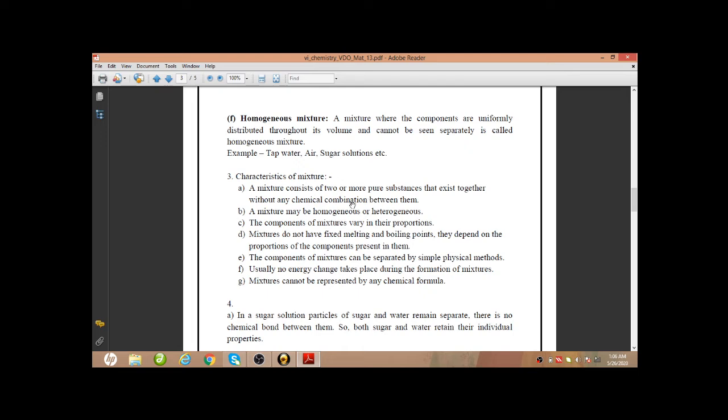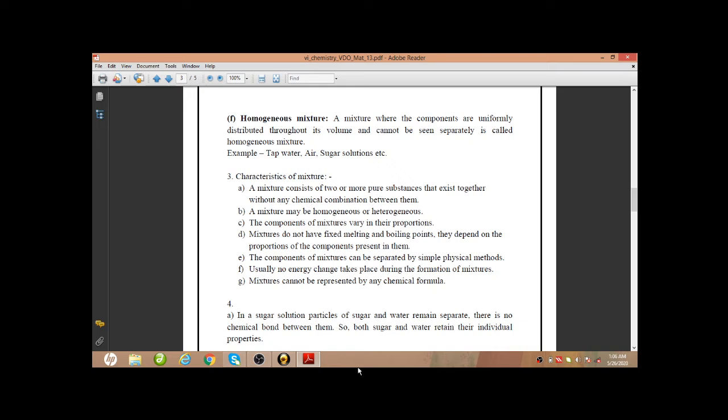Whereas in a compound, the substances or the elements will be combining chemically together, and there will be chemical combination between them in a compound. But for a mixture, the substances are just staying together, they exist together, but there will be no such chemical combination between them.